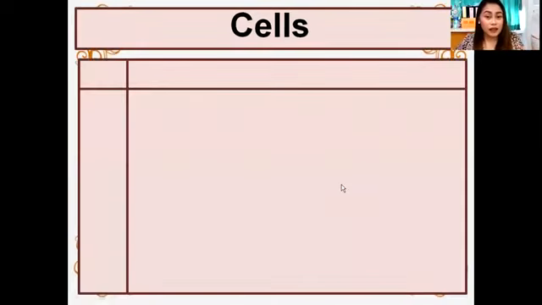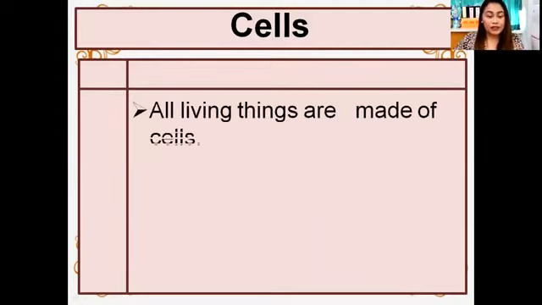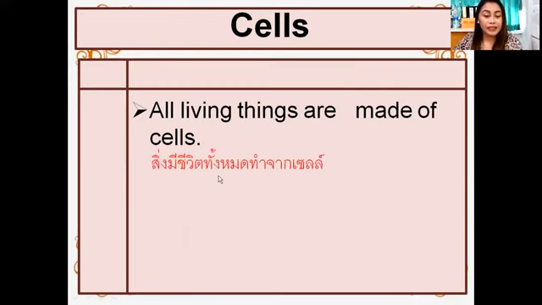So what do the cells help? Or what are the functions or the importance of cells? First, all living things are made of cells. Living things include plants, animals, human beings, bacteria. Those are living things made of cells. Okay, can you please read in Thai? Thank you. Next,